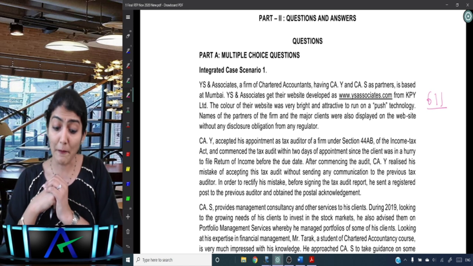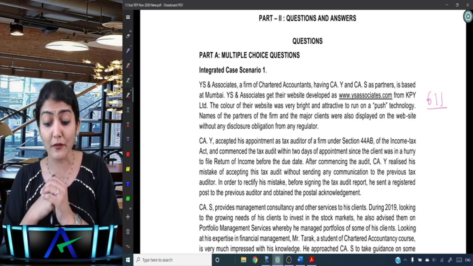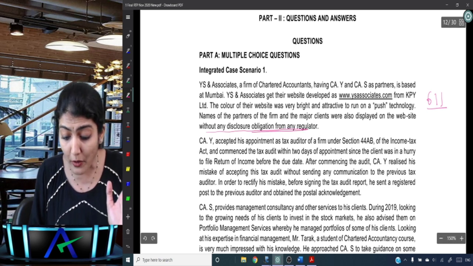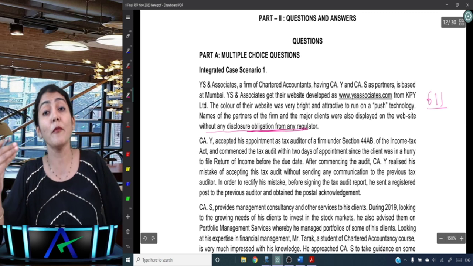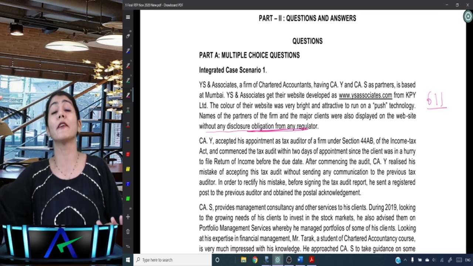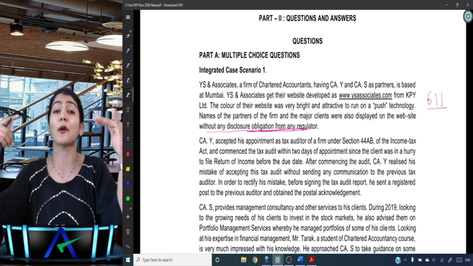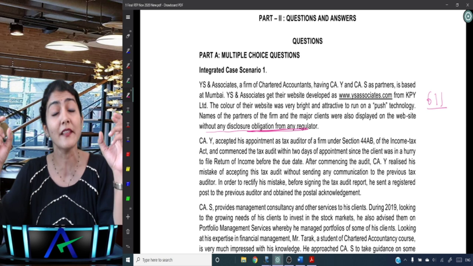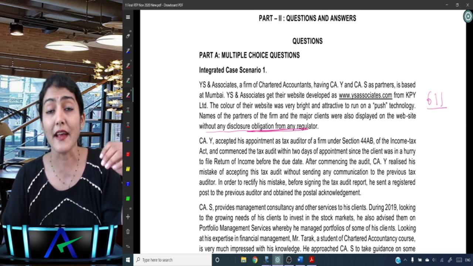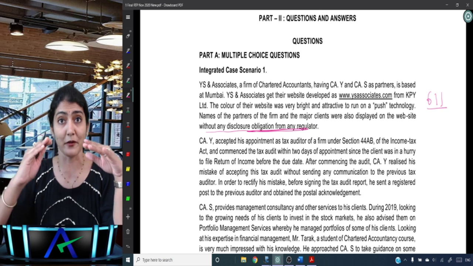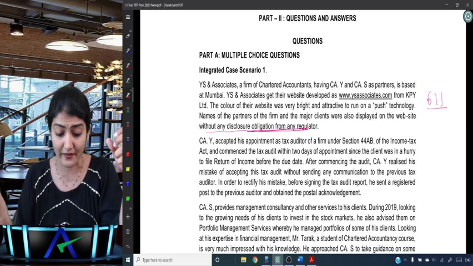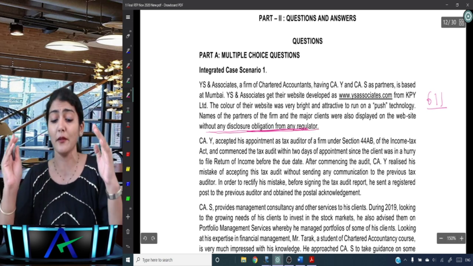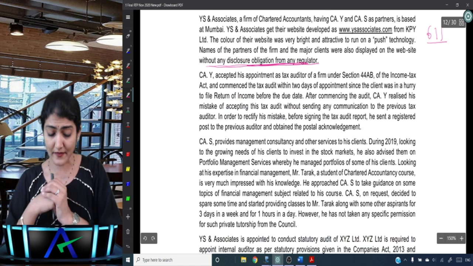Okay, names of the partners of the firm and the major clients were also displayed on the website without any disclosure obligation from any regulator. Right, so names of clients and fees charged can be given on the website only if it is required by a regulator, whether in India or outside India, and the disclosures are allowed only to the extent of the requirement of the regulator. Those are the provisions under the website guidelines. And here what they are saying is, without any disclosure obligation from any regulator. Okay, right, so that's the first situation.